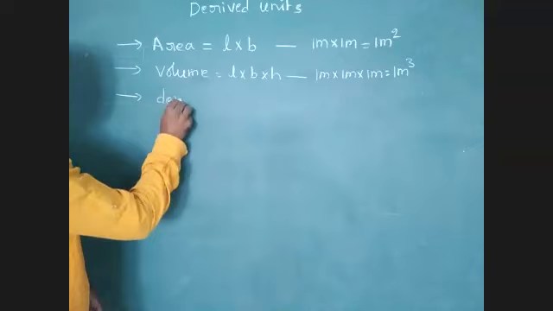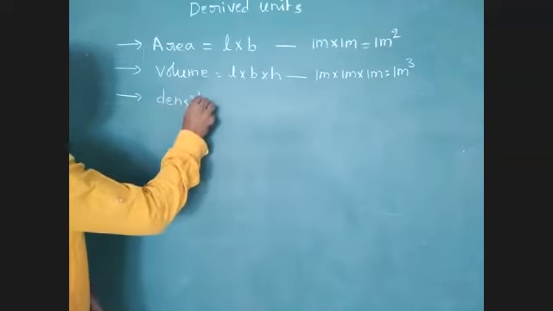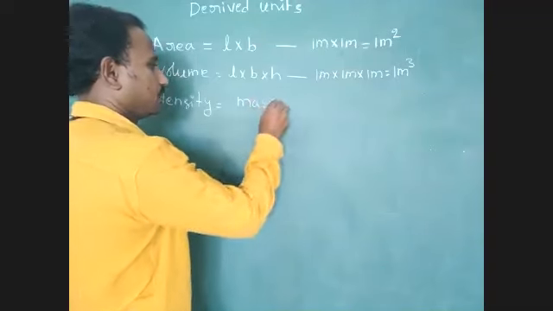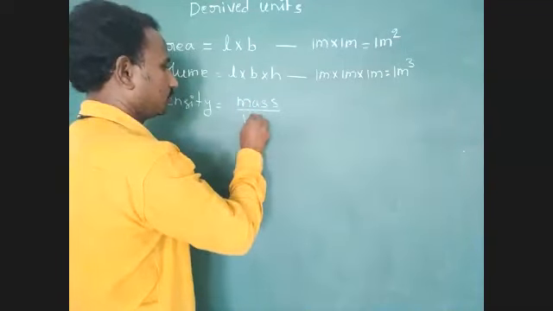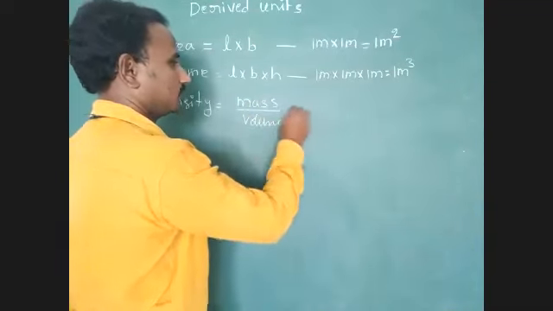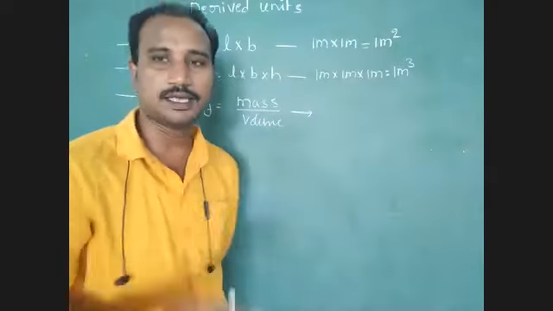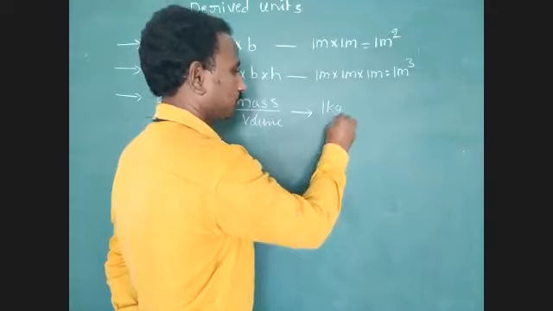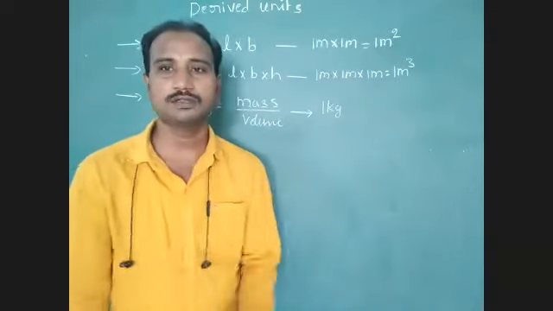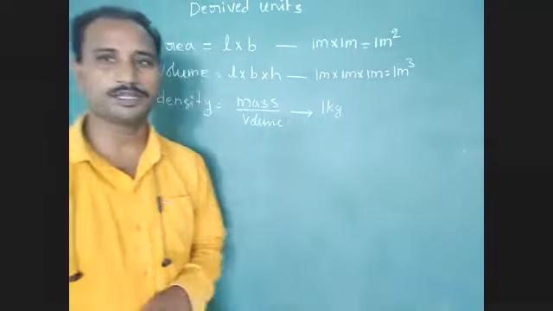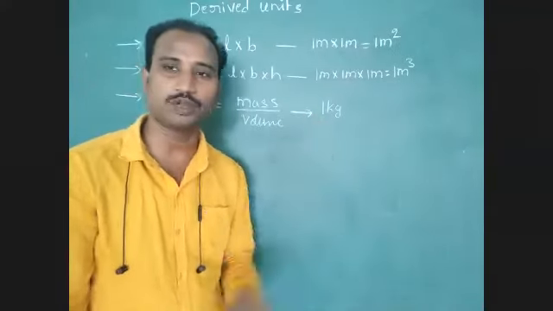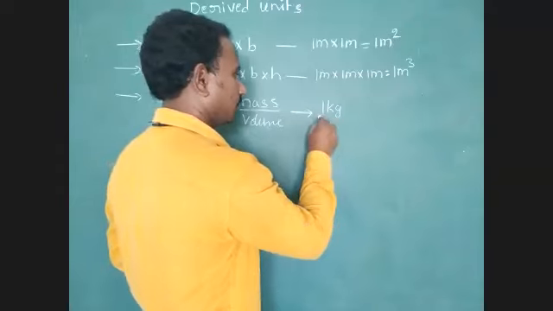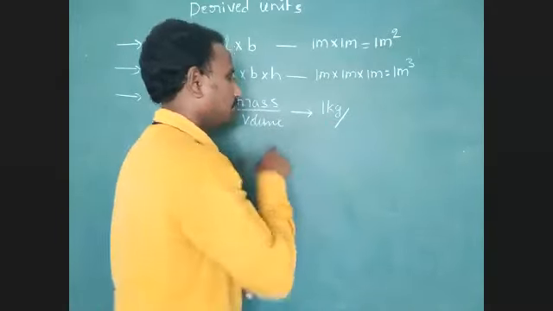Next one, density. Density equals mass per unit volume. So the SI unit of mass is 1 kilogram. Symbolic representation of kilogram is 1 kg. So 1 kg per volume.